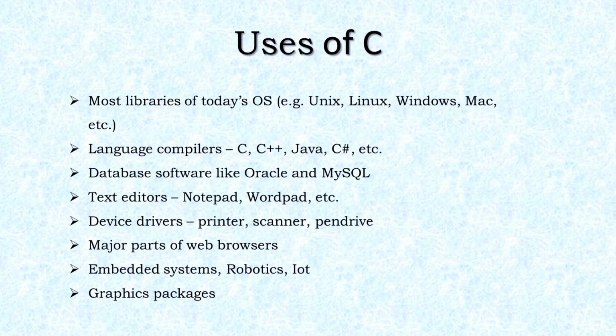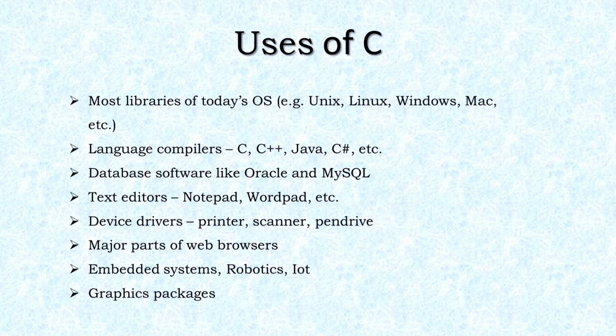C is a programming language that is both versatile and popular, allowing it to be used in a vast array of applications and technologies. Most of the libraries of today's OS like Unix, Linux, Windows, Mac, etc. are written in C. C language is also used in the language compilers of different programming languages like C, C++, Java, C#, etc. Many database software like Oracle and MySQL use the C language.